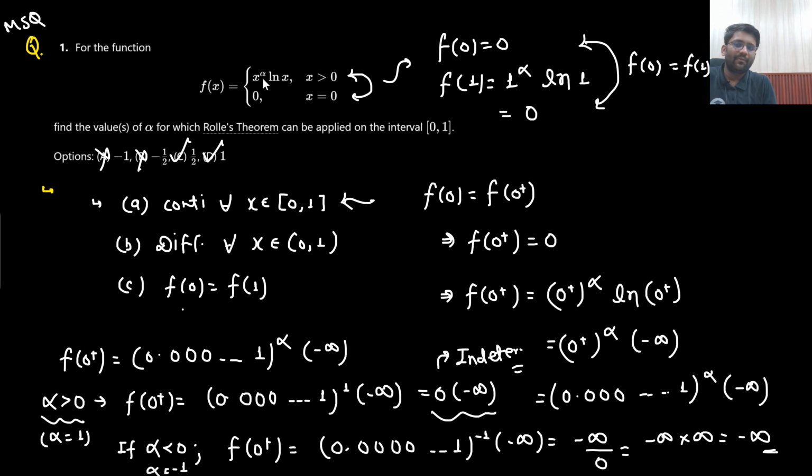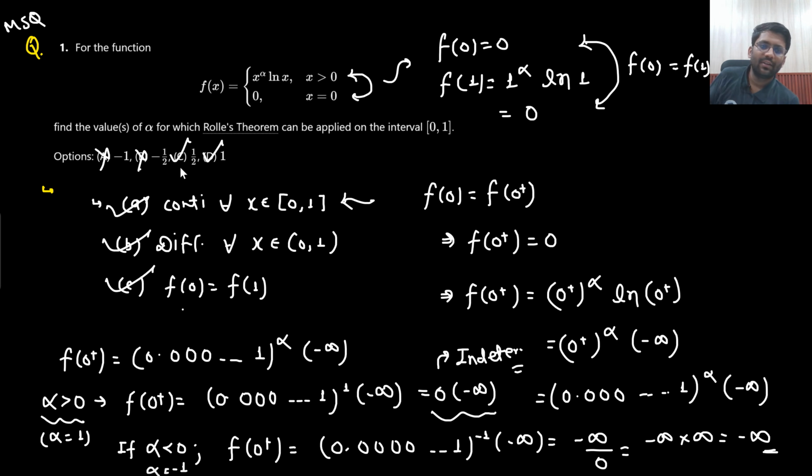Now you take any positive value of alpha and draw this graph, x into ln x. In the next lecture we are going to do it as well. You will find out that it will be differentiable as well. It will be differentiable in 0 to 1. It will be everywhere differentiable. So this condition will also be followed for the positive value of alpha.